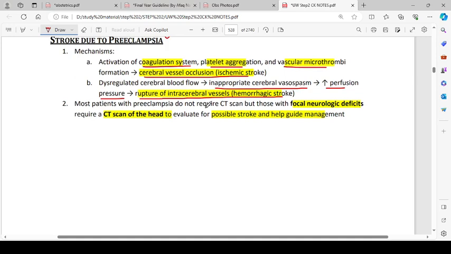Most patients with preeclampsia do not require a CT scan, but those with focal neurological deficits require a CT scan of the head to evaluate the possible stroke and help guide the management.